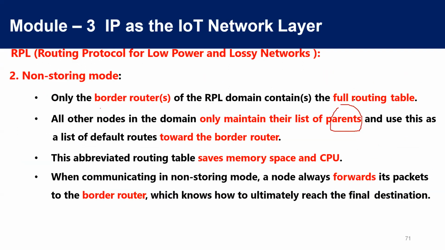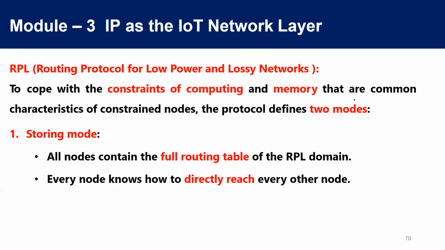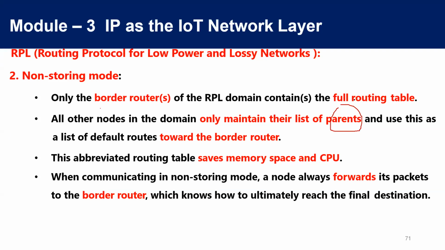There are two modes. One is storing mode and the other is non-storing mode. In the storing mode, every device maintains a routing table. Every node knows how to reach all other nodes in the network. But in non-storing mode, only border routers or group leaders maintain the routing table, and every node should know how to reach these border routers.